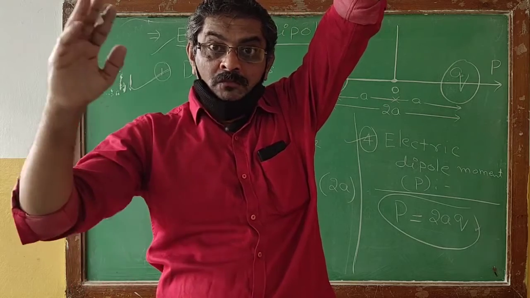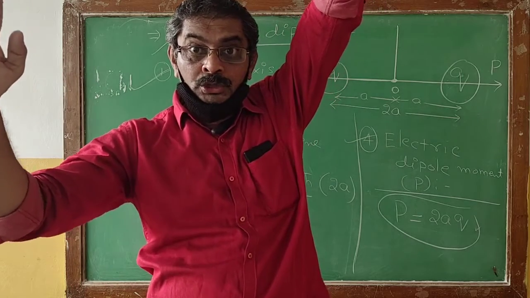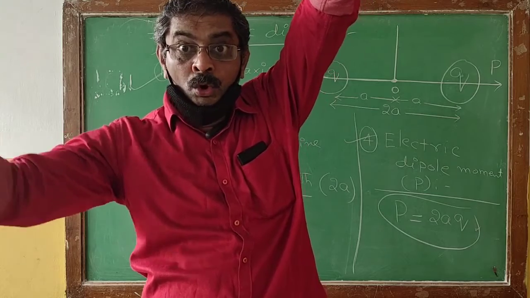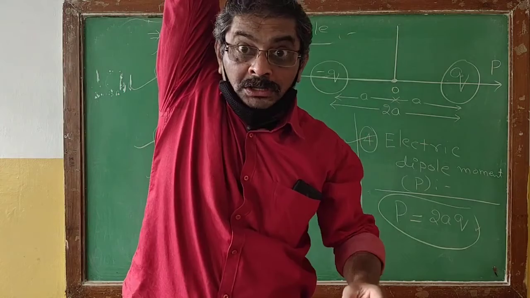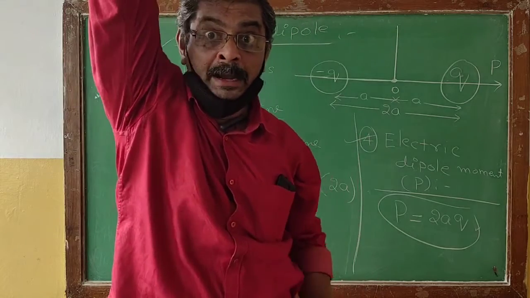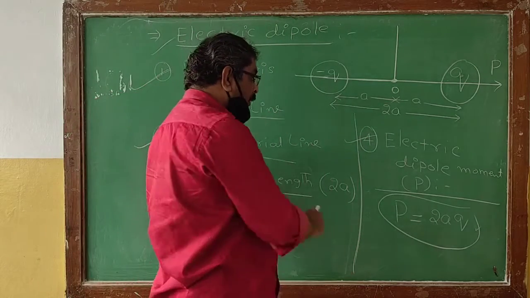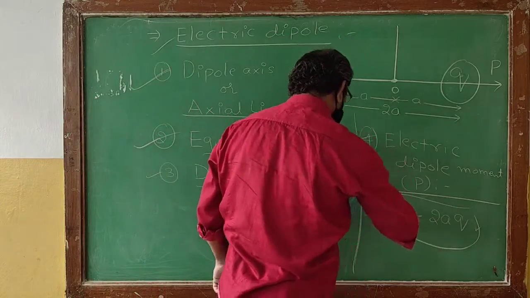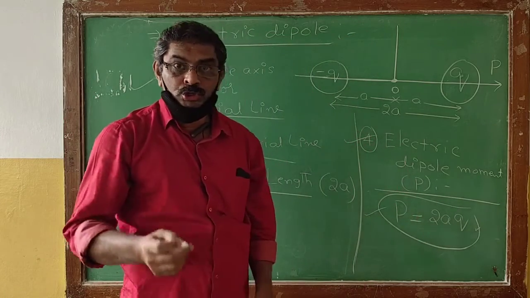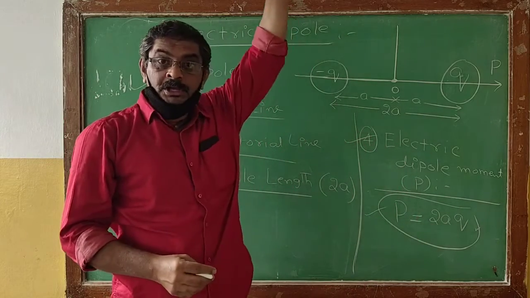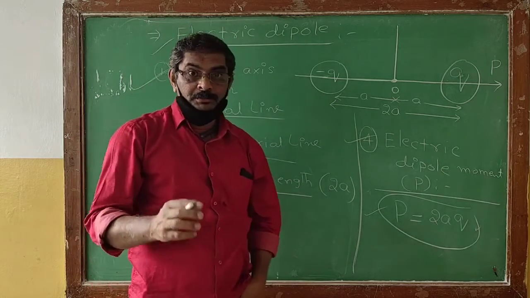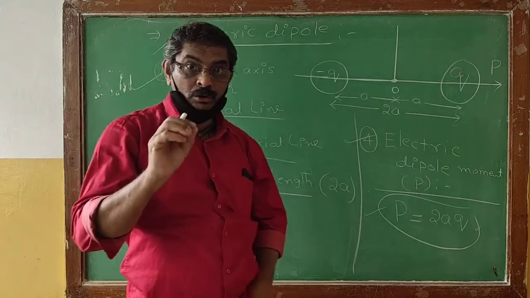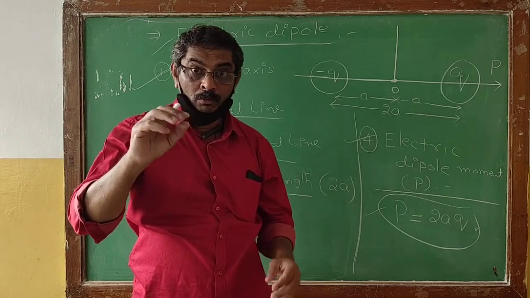Now the formula for the dipole moment will be given by P numerically equal to 2aq. So that will be the definition we got for the dipole moment.